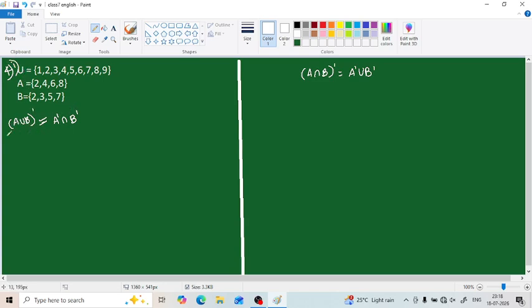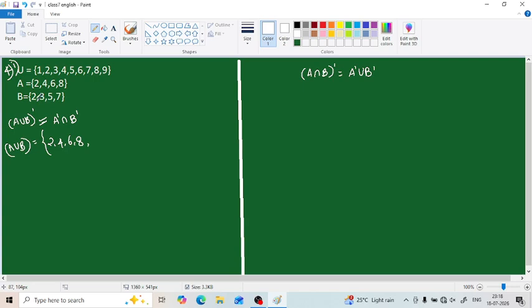Okay, so then we have to solve A union B whole complement. For that, first we have to find the union of A and B. What will be the union of A and B? All the elements that are present in A as well as in B. First we write the elements present in A, and with this we have to add all the elements that are present in B also.